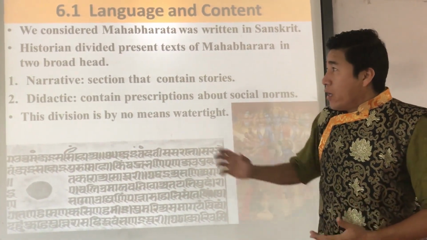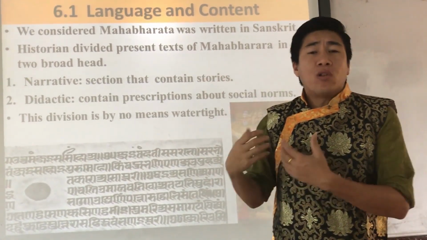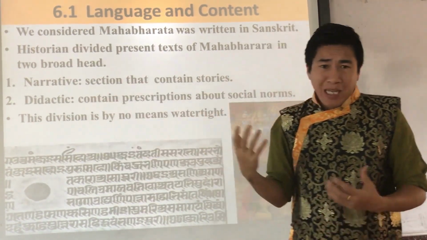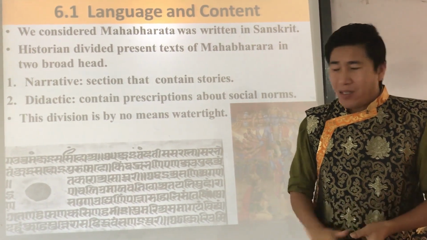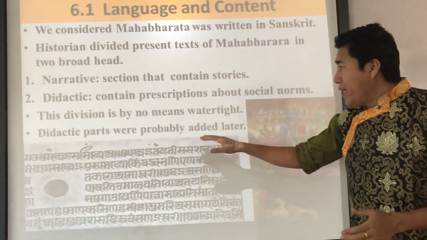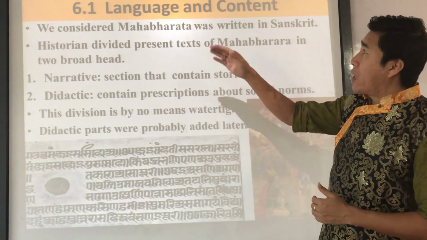Now, the narrative part is considered the older, earliest part, and the didactic sections were probably added later, around the 2nd century BC. So that is all about language and content.